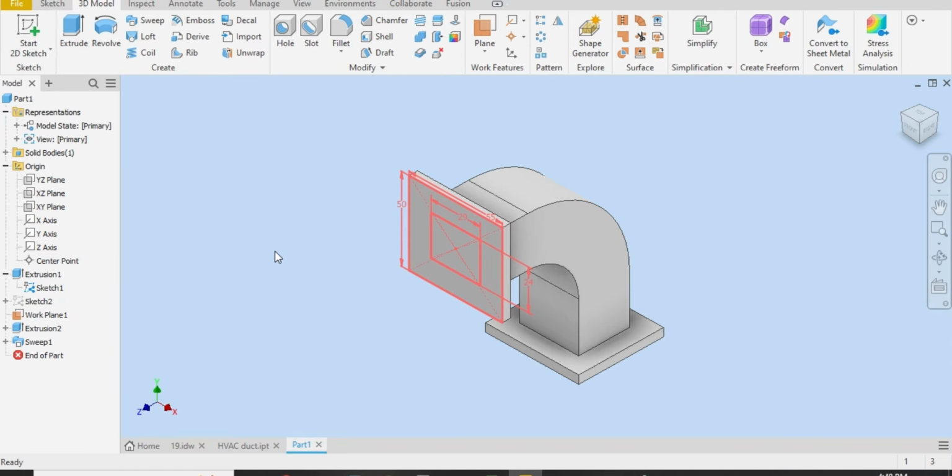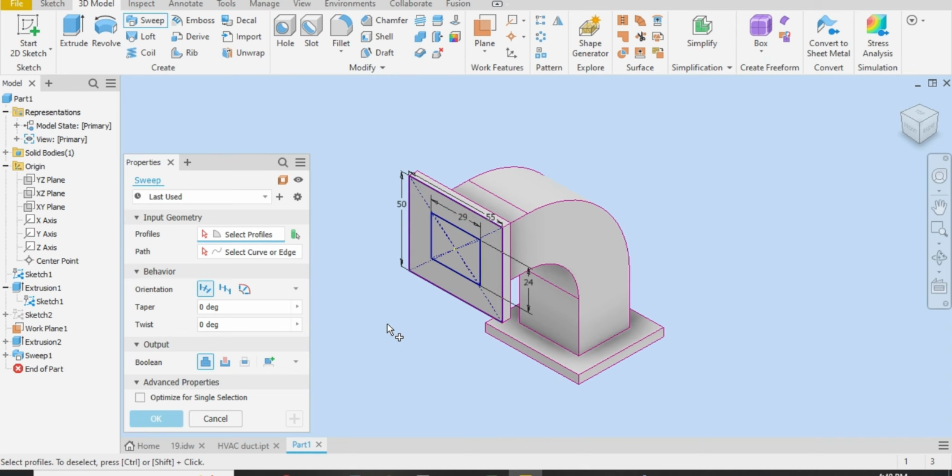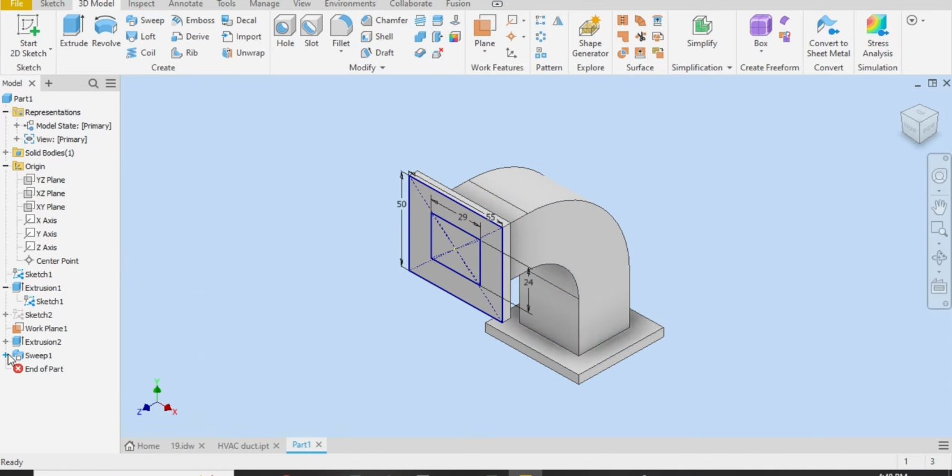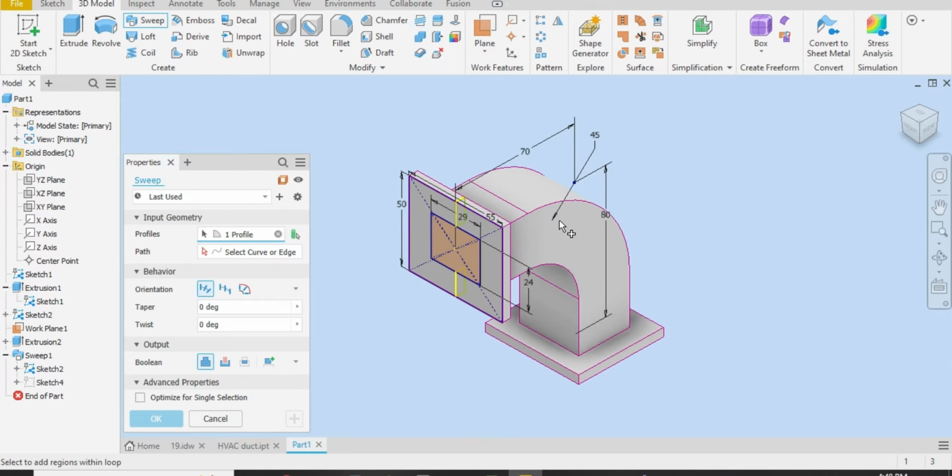Let me share sketch. Again I will choose sweep because initially we have cut the flange, but it has covered the area again. So let me go to the sweep and also share the sketch for the sweep. This one, because we want this curve, the inside curve. So let me select sweep here, select this face, select curve, the inside, and use cut here. Okay,